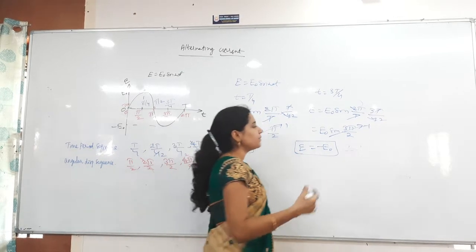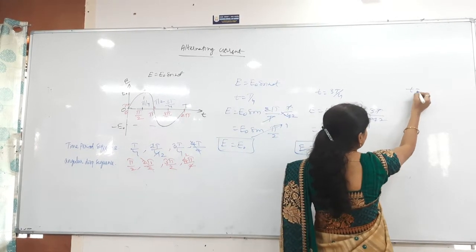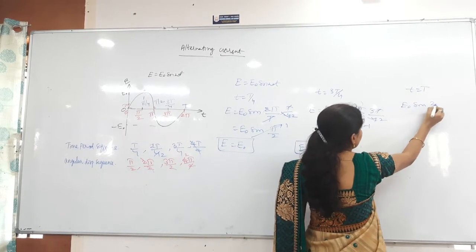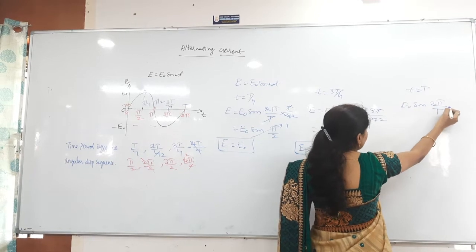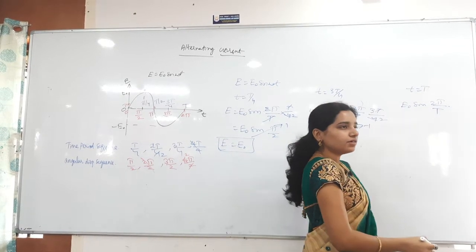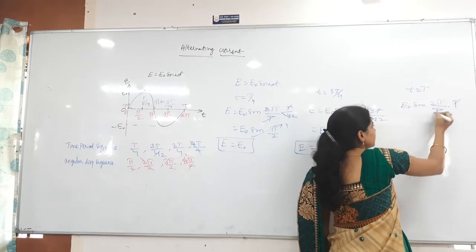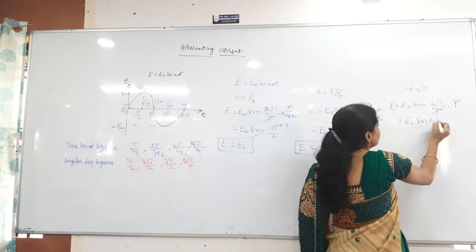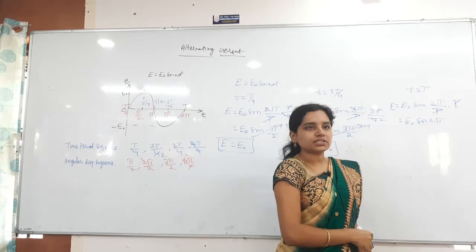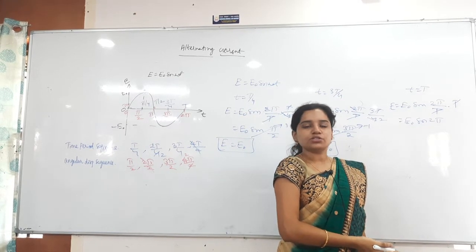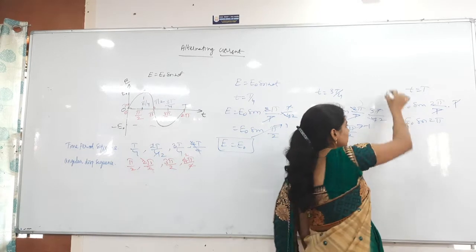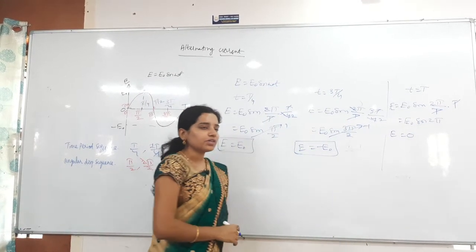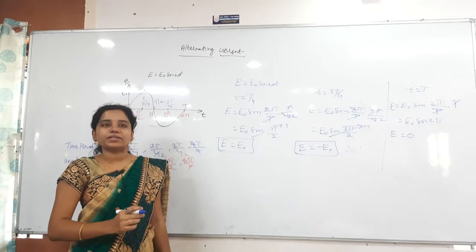Now over the time period T, let us consider. If t is equal to the time period, then E naught sin of omega, which is 2 pi by capital T, and small t is also T only. So T gets cancelled here. Then E naught sin of 2 pi. Sin 2 pi is sin 360 degrees, again 0 degrees only. So what is the value? 0. So here E is equal to 0.